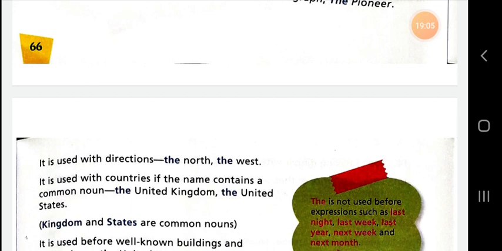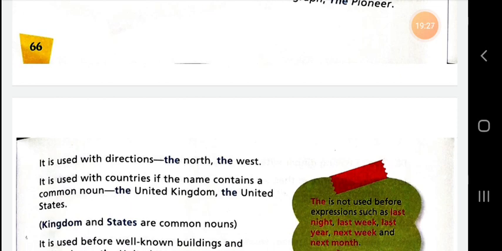So as we are talking about the definite article, the is used with directions. Dear student, whenever you are speaking or writing about directions, the north, the south, the east, the west. Whenever you are talking about the direction, you should use the north, the west.